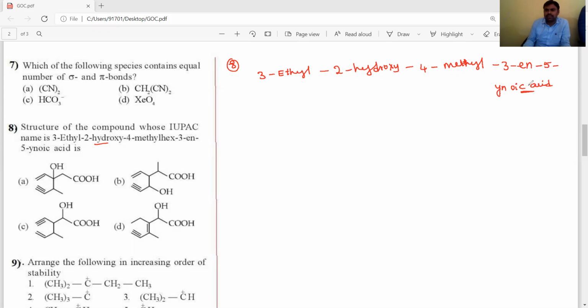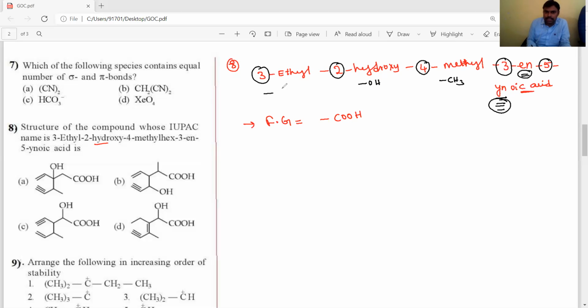Oic acid means the functional group is acid, COOH. It contains a double bond at the third position and a triple bond at the 5th carbon. At the 4th carbon, one CH3 substituent is present, at the 2nd carbon an OH substituent is present, and at the 3rd carbon a C2H5 group, an ethyl group, is present.